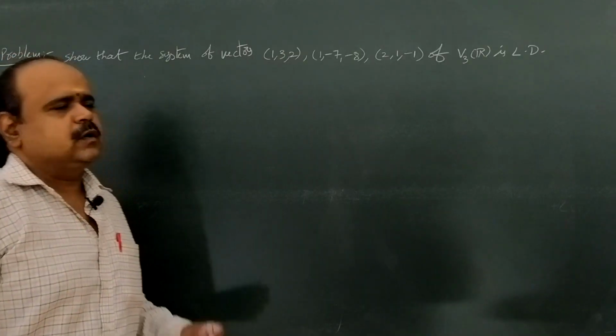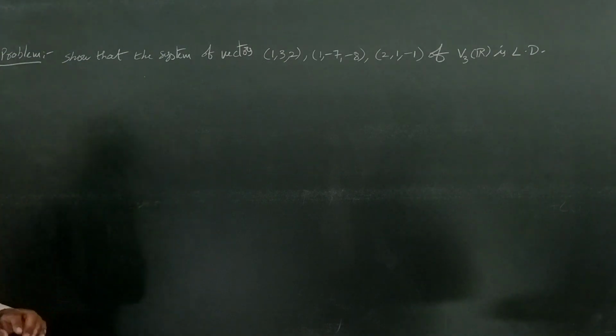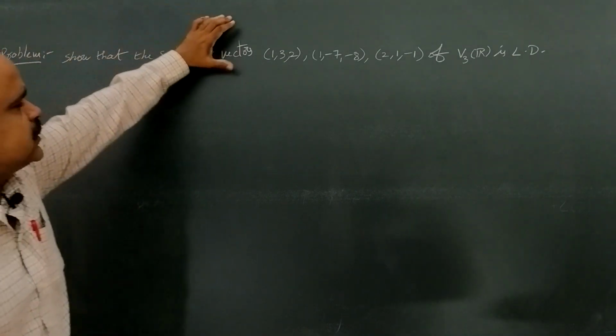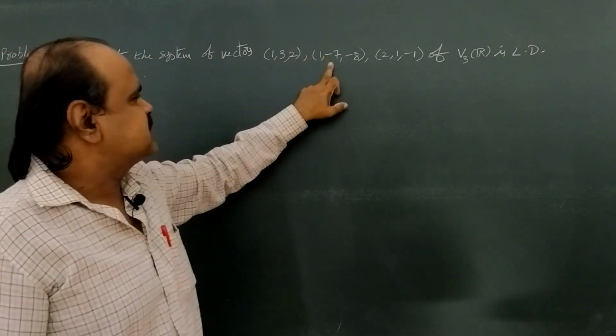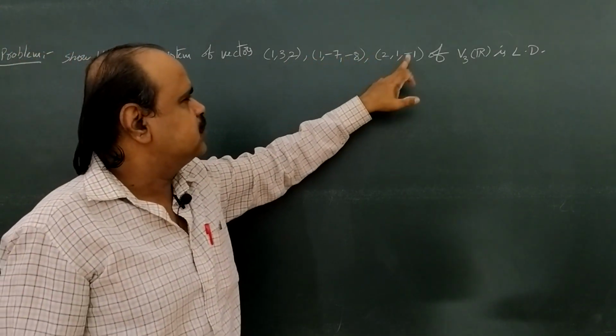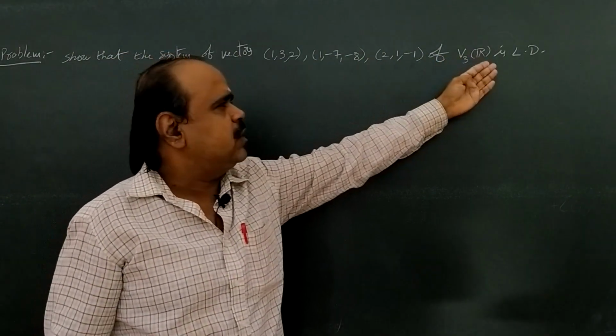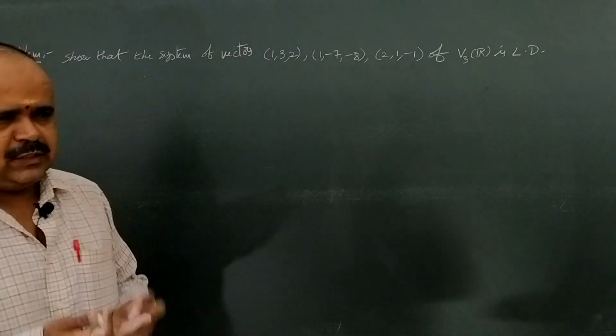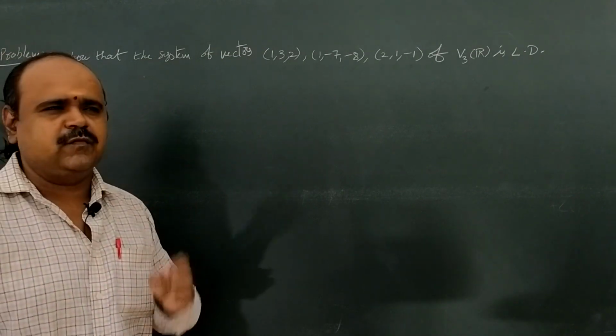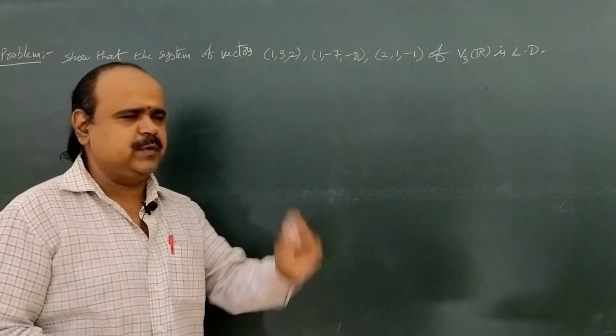Come to a problem here. Show that the system of vectors, the ordered triples given there, (1, 3, 2), (1, -7, -8), (2, 1, -1) of V3 of R is LD. LD here means linearly dependent. Just recall the definitions of linearly independent and linearly dependent.